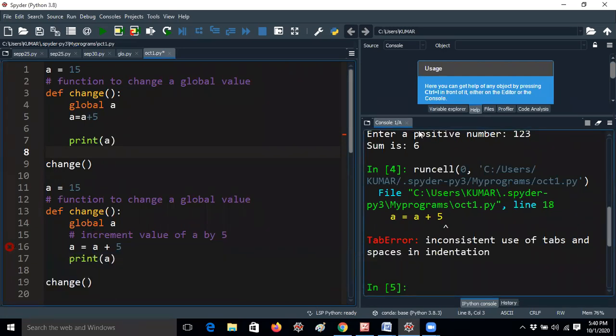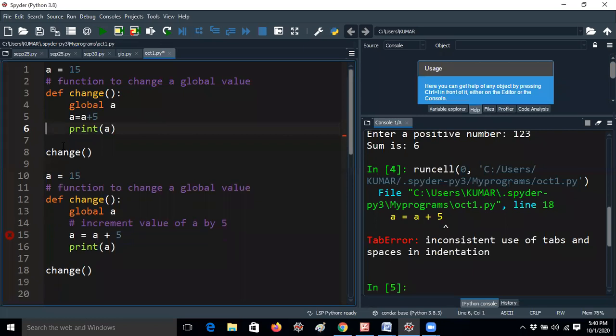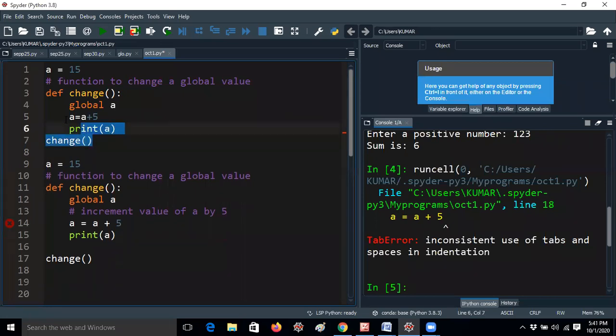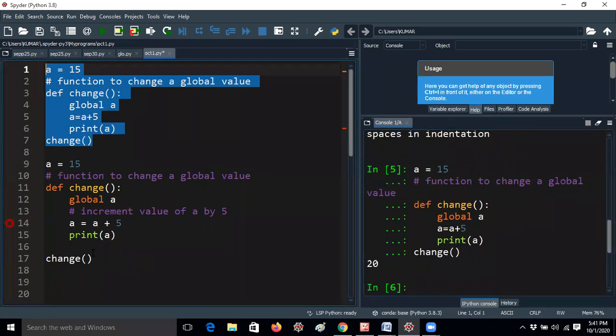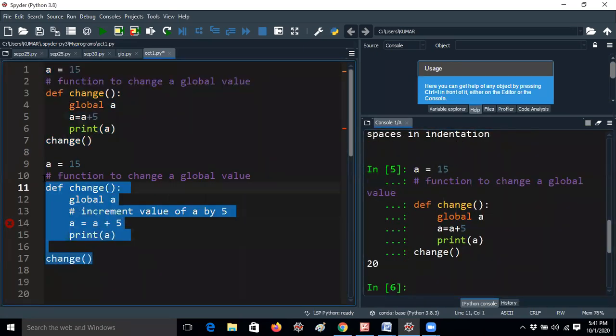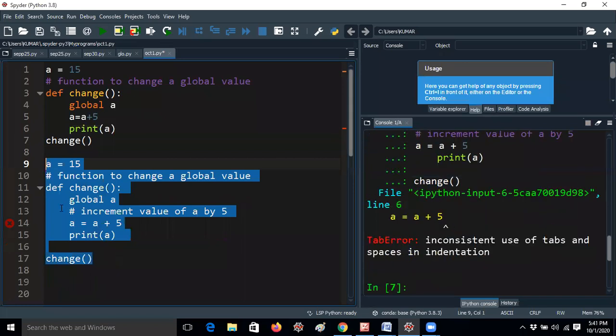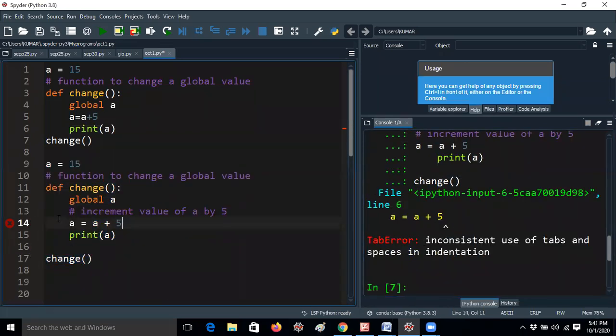Still it is getting an error. Why is it getting an error? There is no mistake at all. Let me run the same program and I will get the output. Let me run this. I'm getting 20 here. The same program, I run it again and I'm getting an error. Anyway, that's not an issue, guys, so forget about this. Sometimes Spyder behaves like this.